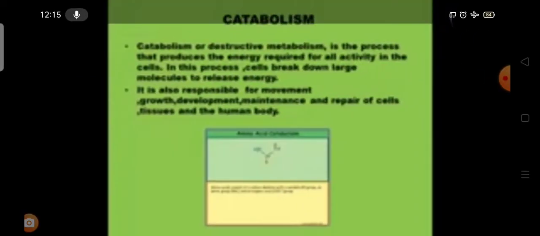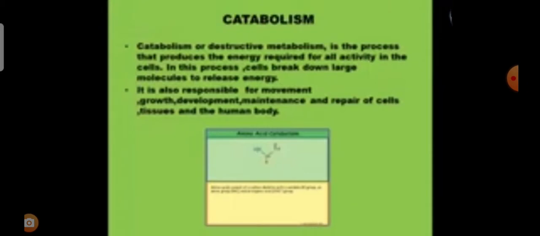And the last topic is catabolism. Catabolism, or destructive metabolism, is the process that produces the energy required for all activity in the cells. In this process, cells break down large molecules to release energy. Catabolism is responsible for the movement, growth, development, maintenance, and repair of the cells, tissues, and the human body.